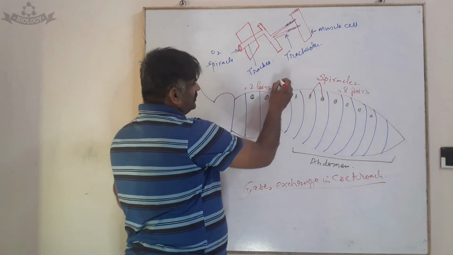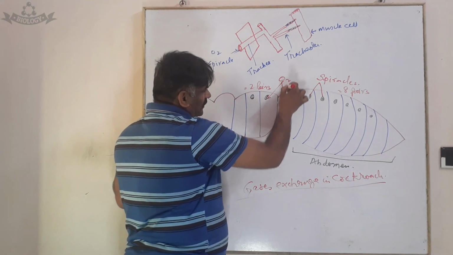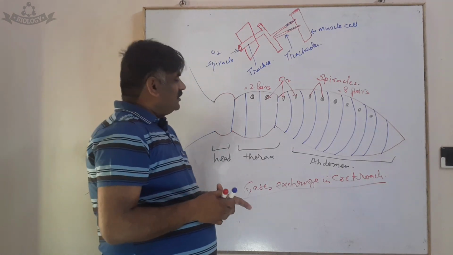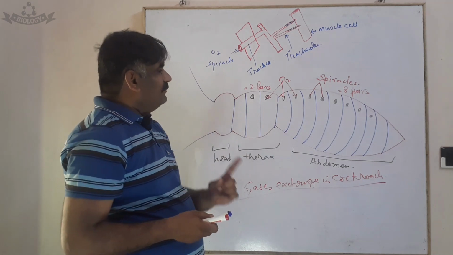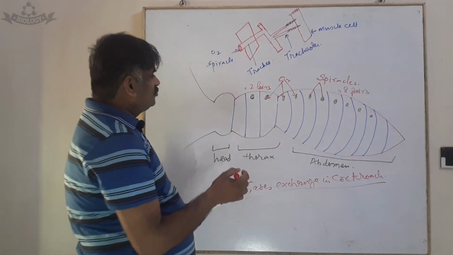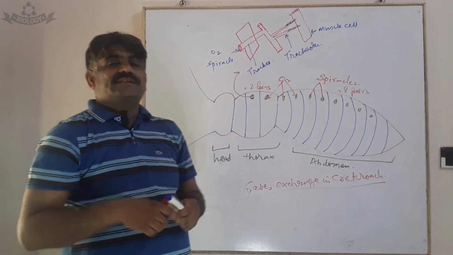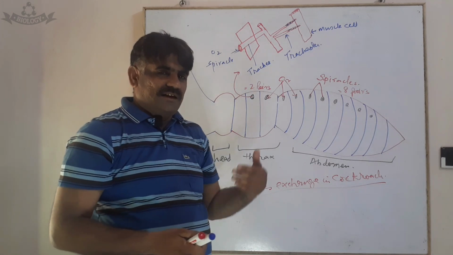These are the pores through which oxygen from the atmosphere or the air enters. Suppose these are the pores, oxygen enters into these spiracle openings. So, 10 pairs of spiracles are present, but if we zoom in on one spiracle, we can see where it goes and what it becomes next.